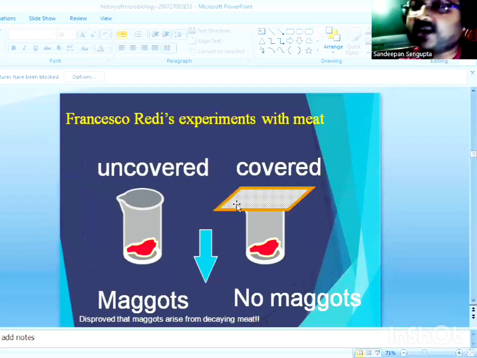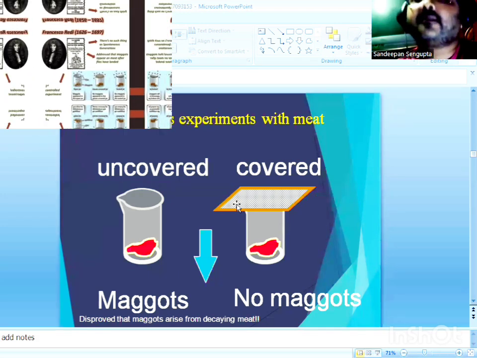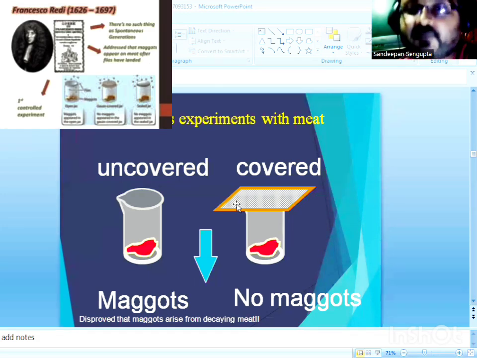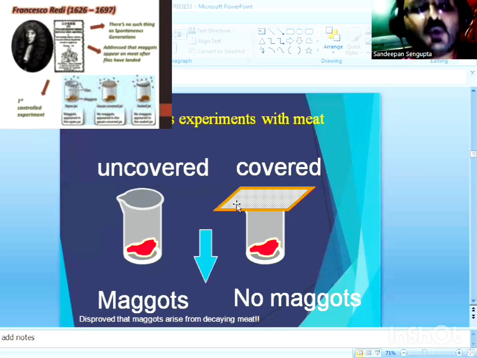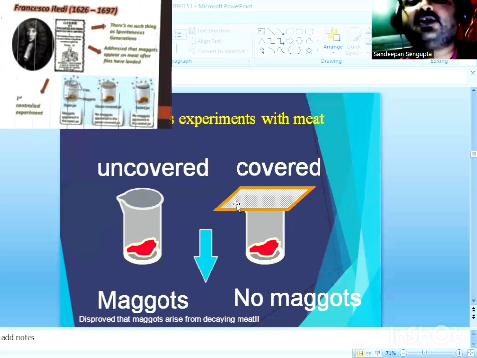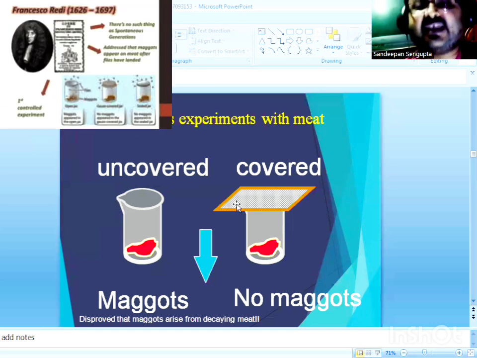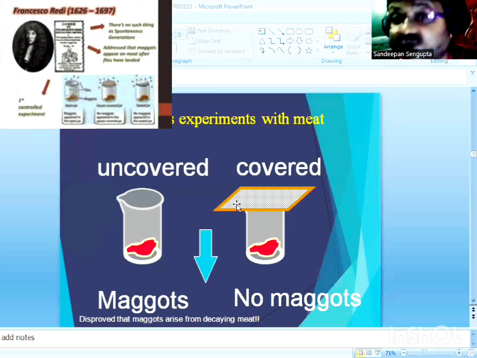Now, Francesco Redi was the first biologist who actually designed an experiment, and he was in favor or support of biogenesis. He disproved spontaneous generation, or the theory of abiogenesis, by designing a very simple experiment in 1665. He took meat and placed that meat in three different jars.